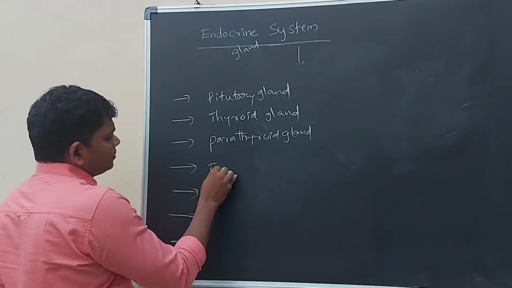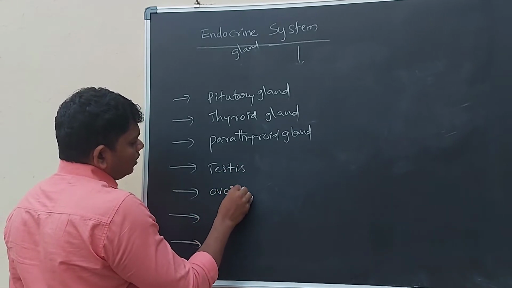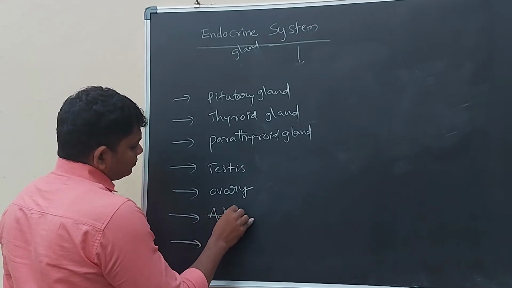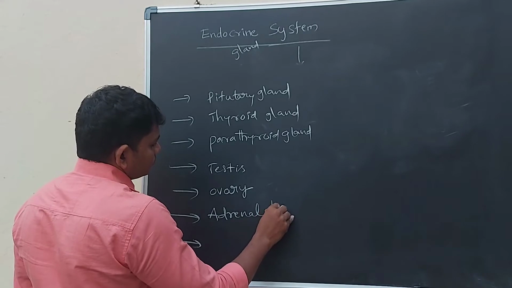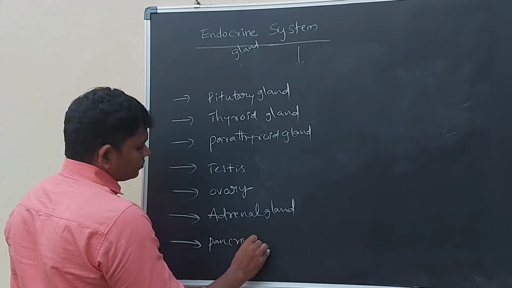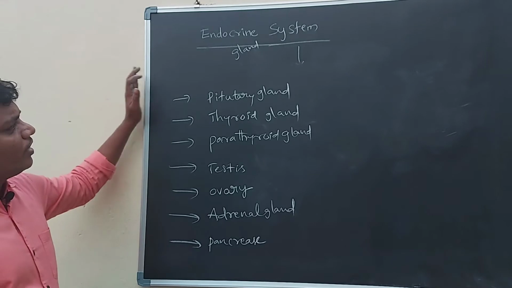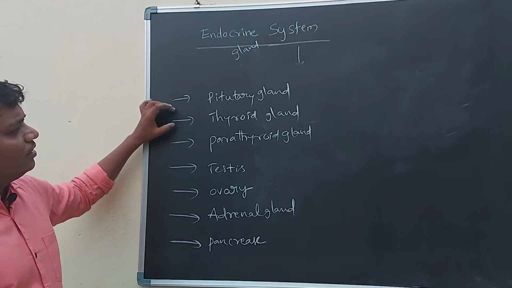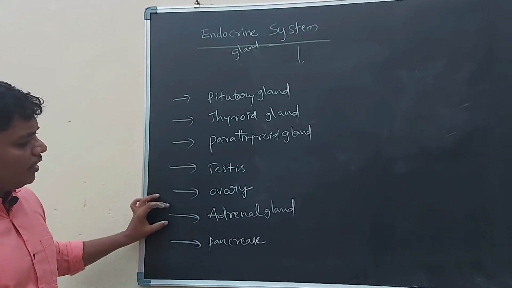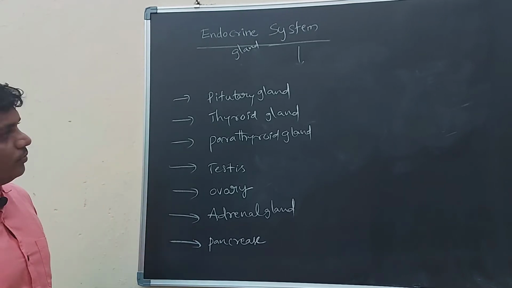These are the endocrine glands in our body: pituitary gland, thyroid gland, parathyroid gland, testis and ovary, adrenal gland, and pancreas.